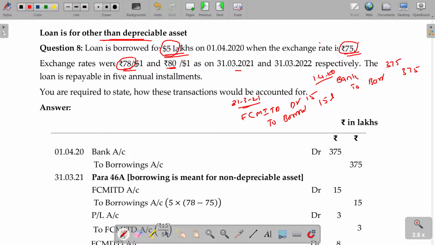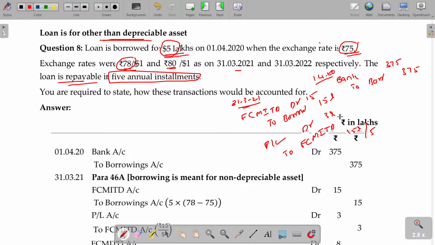Now, how can I amortize this over the life of the repayment loan? Loan is repayable in 5 annual installments. So this 15 lakhs is amortized over a 5 year period. For that, P&L account debit to foreign currency monetary item translation difference, 15 lakhs divided by 5, 3 lakhs. Okay, that is on borrowing at first year end.